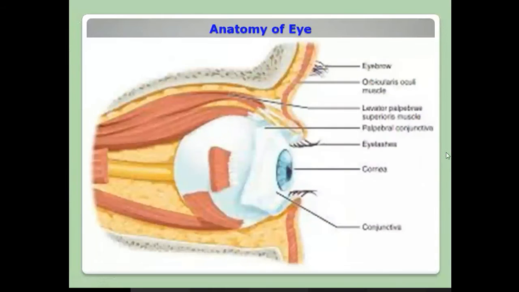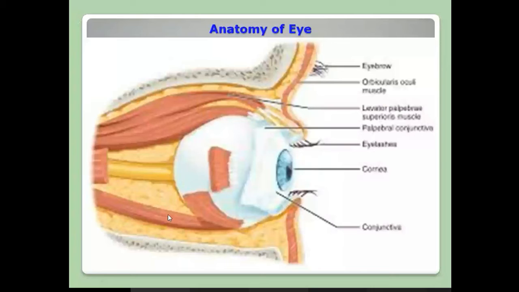This is the anatomy of the human eye. You can see the entire eyeball, which sits in the skull cavity, in front of the skull bone. Here you have the cornea region. This is the white portion, the conjunctiva of your eyeball, and these are all the muscles. See that so many muscles are associated with your eyeball.